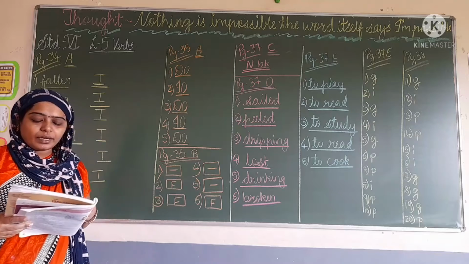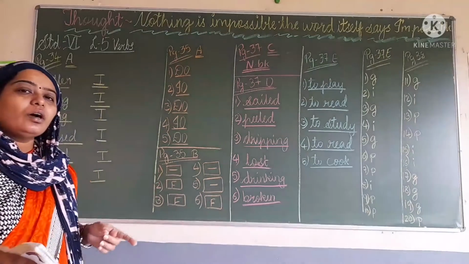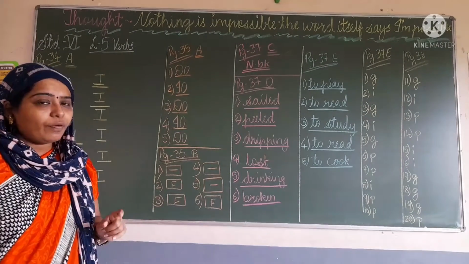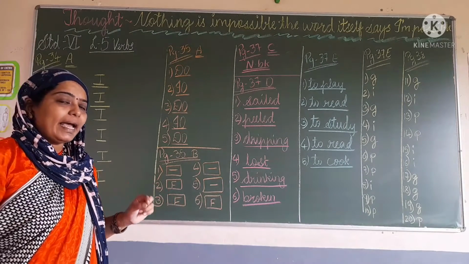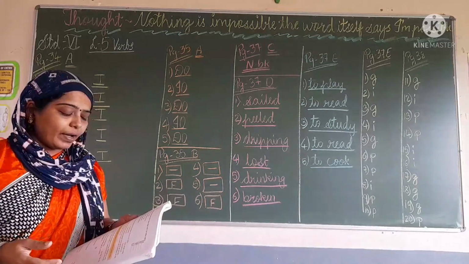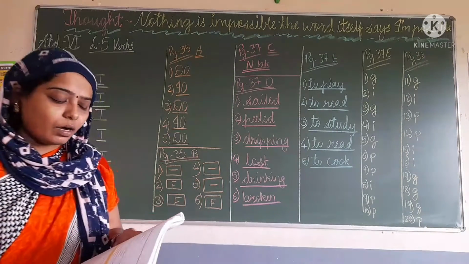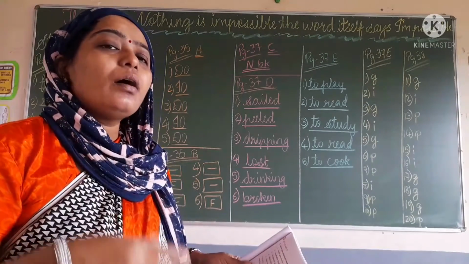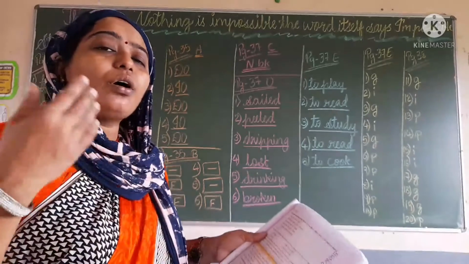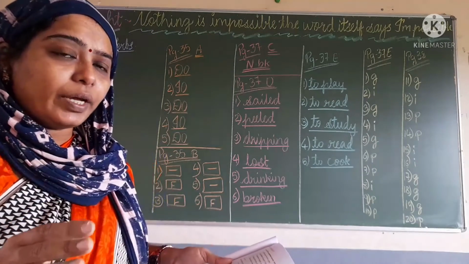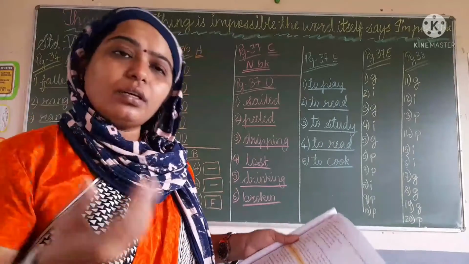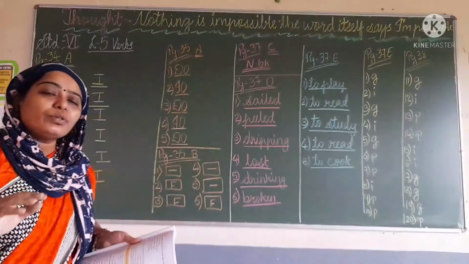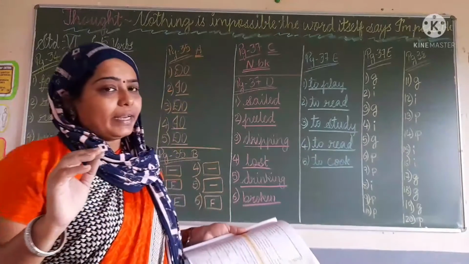See whether the underlined verbs are finite or not. If they are finite, we have to write F in the box, and if they are not finite, we just put a dash. Now what is the meaning of finite? Finite verbs are the verbs that change form with the changes in the number, person of the subject, or change the tenses. They change the tenses, the number, or the person of the subject. That is the finite verb.